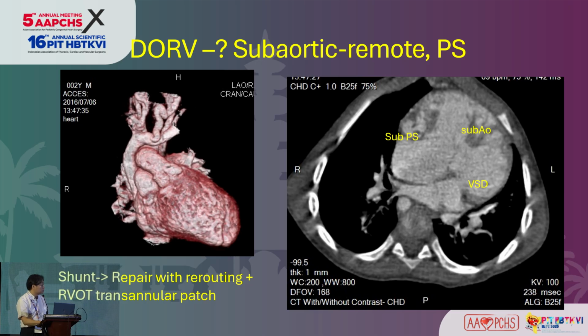This case is quite unusual. We can see the pulmonary artery is located very far to the right side from the aorta. So it is definitely a double outlet right ventricle, but the aortic relationship may be a so-called anatomically malposition. And the VSD is probably subaortic, but maybe also some degree of remote. In this case, we do a BT shunt first, followed by a transannular patch over here and the intraventricular rerouting. The patient has been quite well for 10 years without re-intervention.